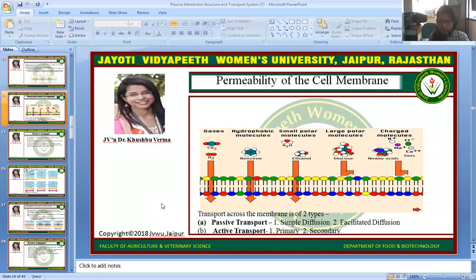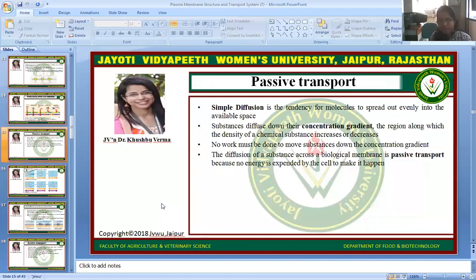For the transportation of these kinds of molecules, like gases, hydrophobic molecules, small polar molecules, or charged molecules, there are two types of transportation process. First is passive transport and second is active transport. Passive transport has two types: first is simple diffusion, second is facilitated diffusion. The second type of transport is active transport, and it again has two types: first is primary transport, and the next one is secondary transport. In this session, we will discuss only passive transport.